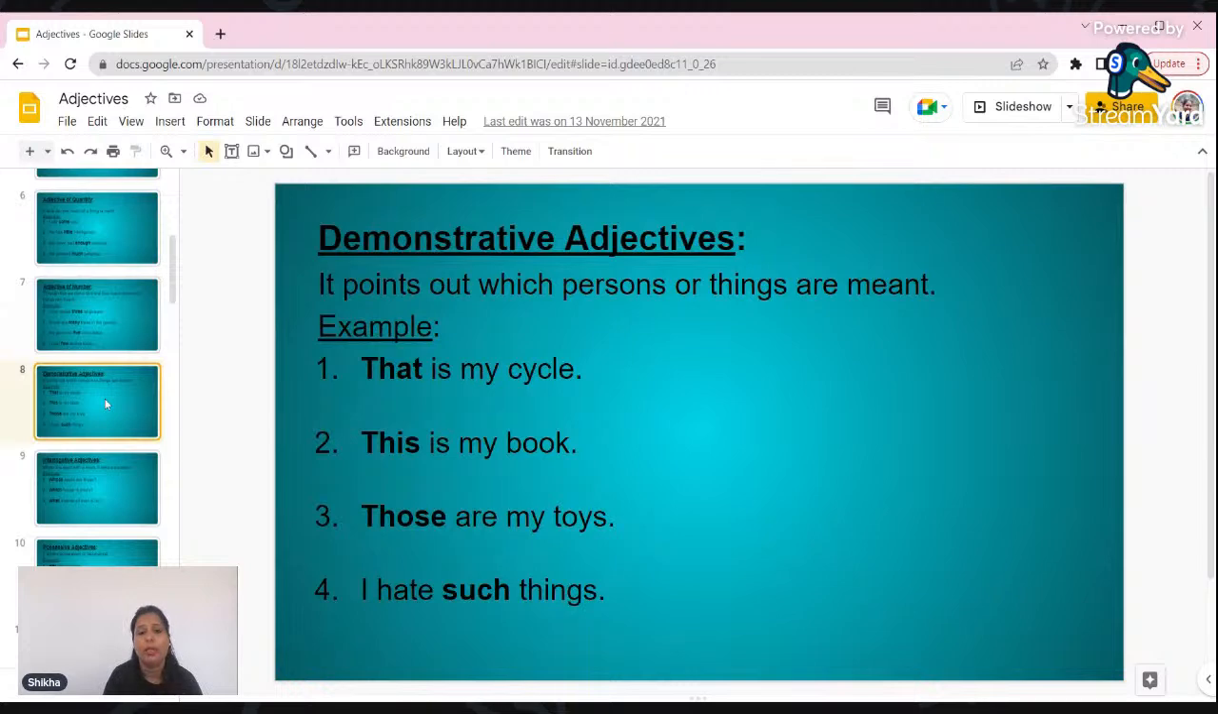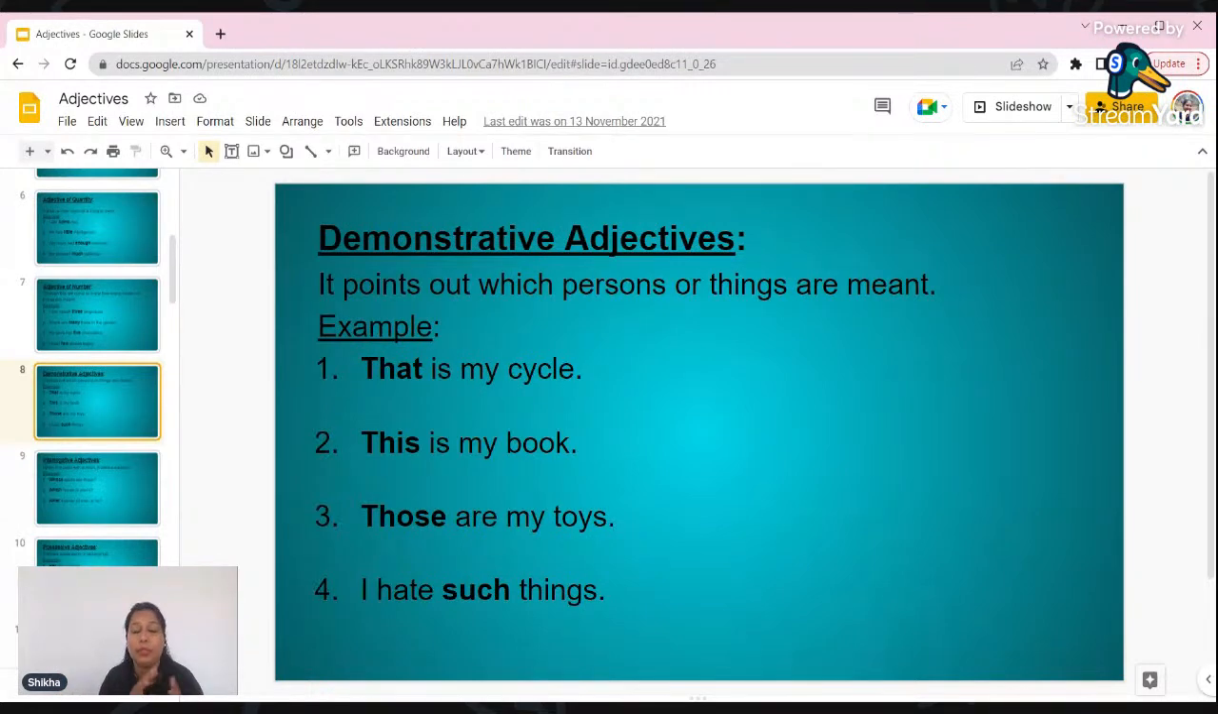So then we have got demonstrative adjectives. Demonstrative adjectives show us actually where the thing is. So when we say that is my cycle, the moment a person uses this word that, you come to know that the object about which the person is talking is away from that person, that is not near to us. In the same way, if I say this is my pen, or this is my book, right?